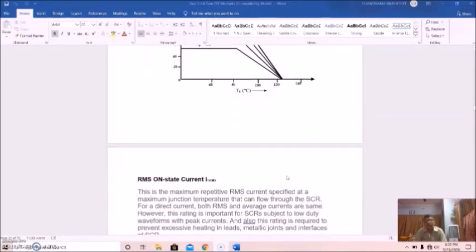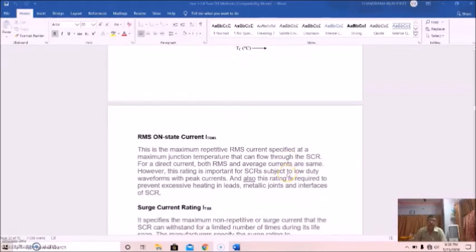Now the RMS on-state current, IT RMS. This is the maximum repetitive RMS current, specified at a maximum junction temperature, that can flow through the SCR. For a direct current, both RMS and average currents are the same. However, this rating is very important for SCRs subject to low duty waveforms with peak currents.